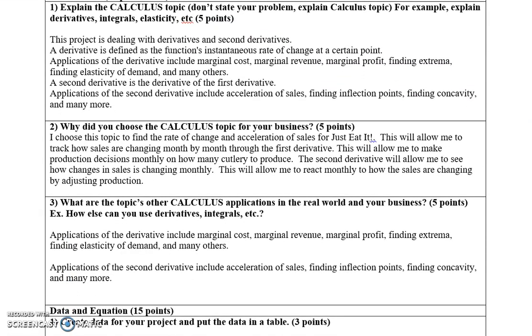I chose this project to find the rate of change and acceleration of sales for Just Eat It. This will allow me to track how sales are changing month by month through the first derivative. This will allow me to make production decisions monthly on how many cutlery to produce. The second derivative will allow me to see how changes in sales is changing monthly. This will allow me to react monthly to how the sales are changing by adjusting production.